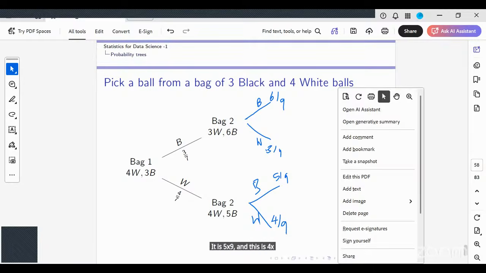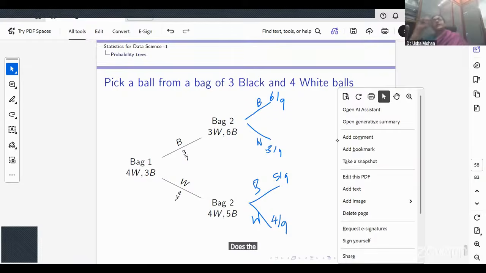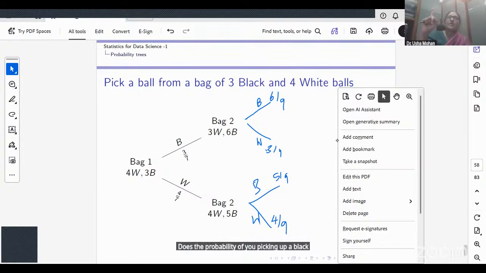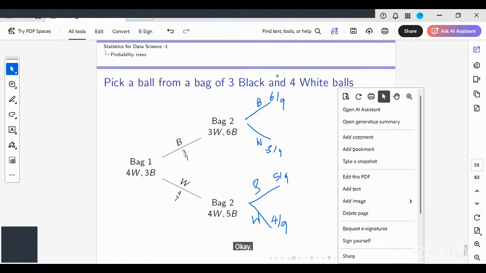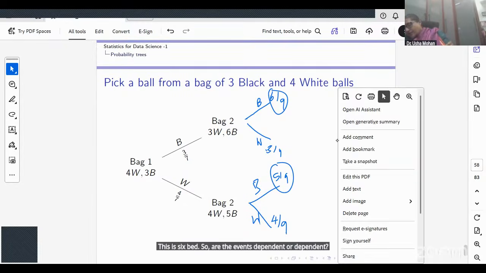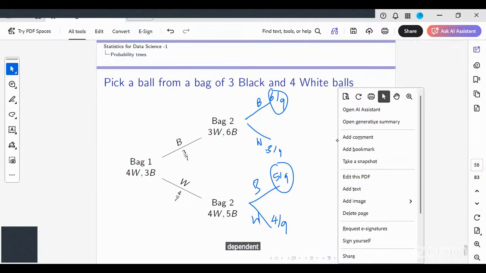Does the probability of you picking up a black ball in the second draw depend on whether it was a black or a white ball in the first draw? Yes, it depends. So are the events independent or dependent? Dependent. Whereas in the first case, you saw that it was independent.